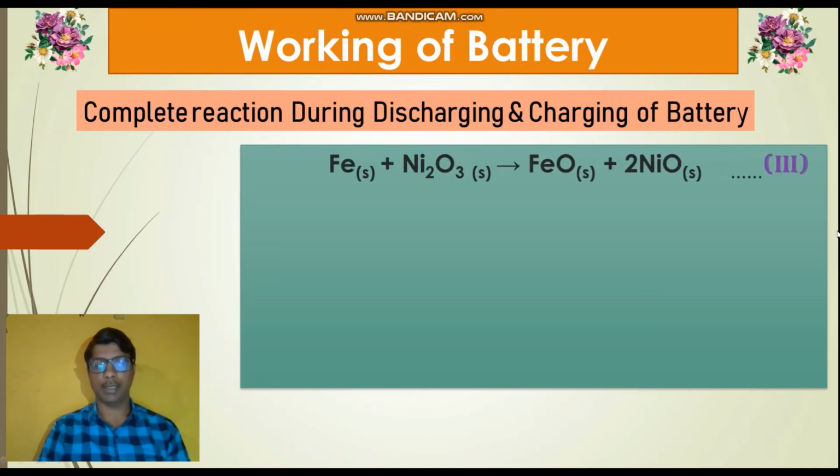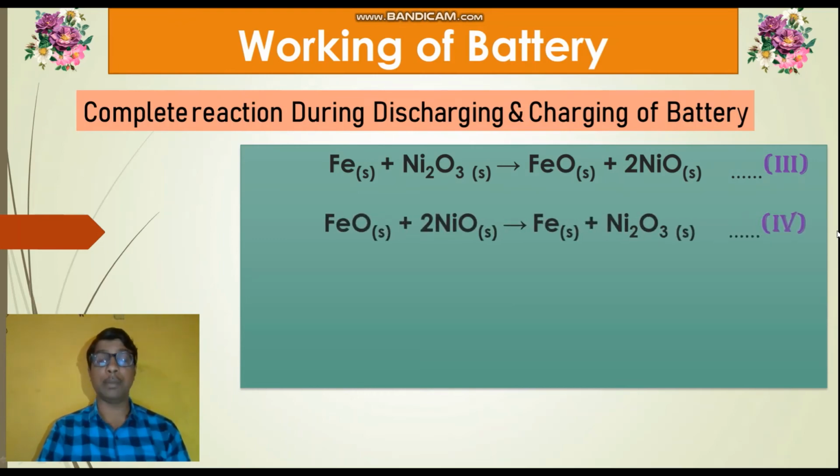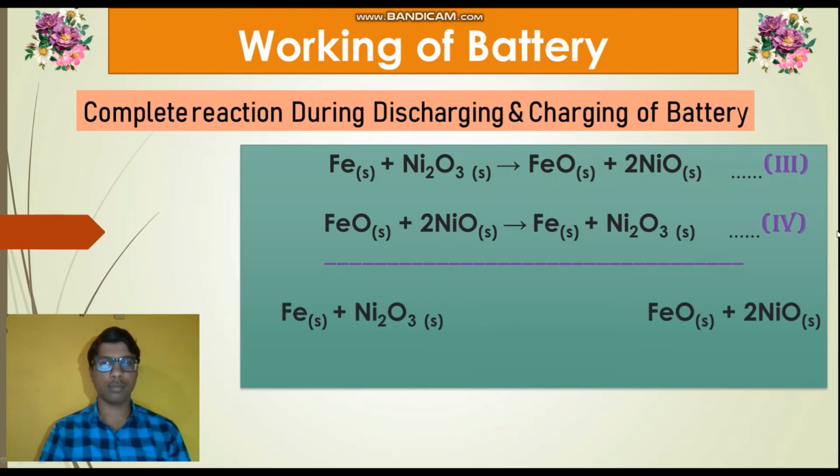The third reaction is the complete reaction of discharging. The fourth reaction is the complete reaction of the charging process. So the complete reaction of the battery is Fe (solid) + Ni2O3 gives FeO (solid) + 2NiO (solid).